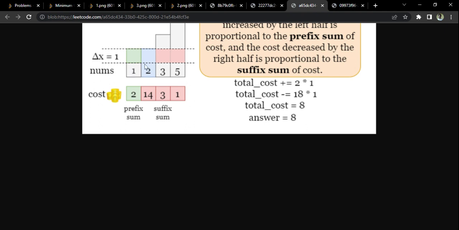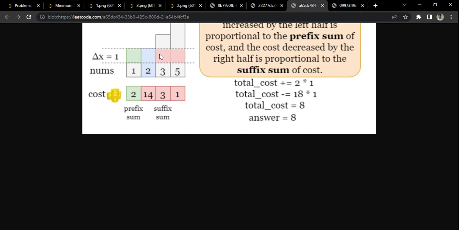Try to understand what we're doing. Initially 3 was reduced to 1, but now I want it reduced to 2. Initially my answer involved the addition of all these things, but now I have to reduce that from my answer. Previously I added 2 into the cost to my answer, because 3 should be reduced by 2. But when I want to make it equal to 2, I shouldn't have multiplied with 2, I should have multiplied with 1, 1 into the cost. So I did more reduction than was needed.